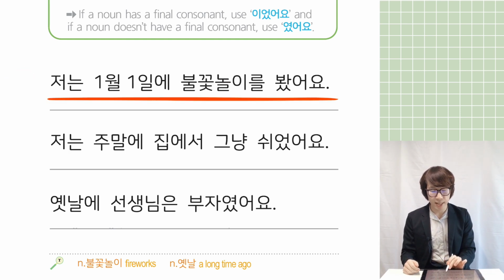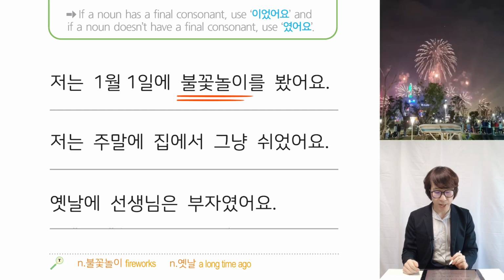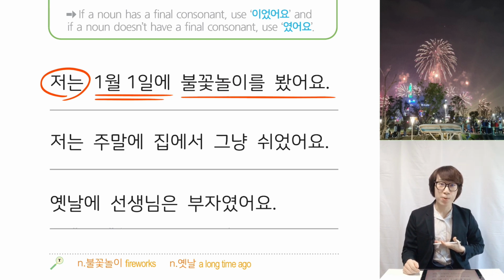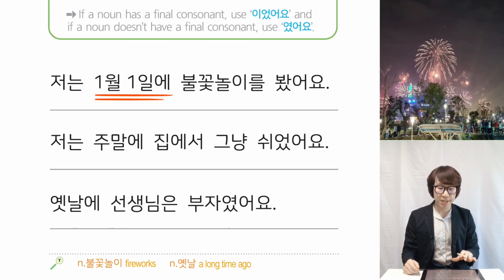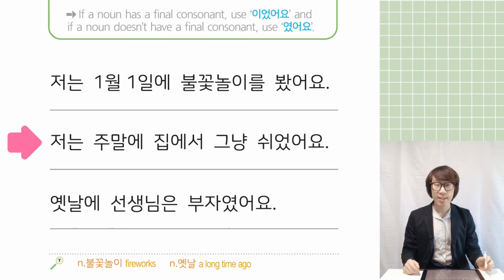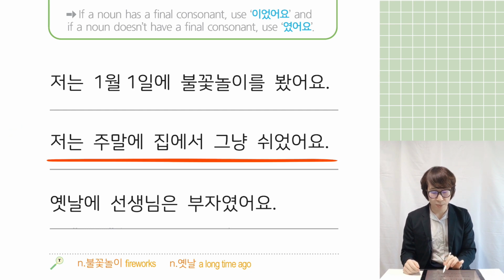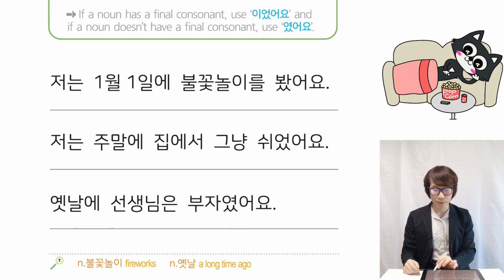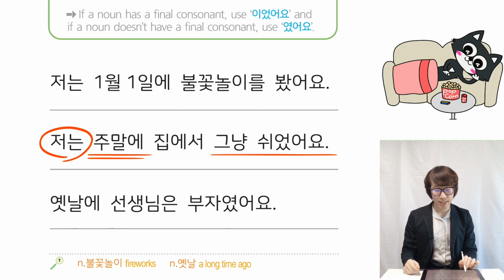저는 1월 1일에 불꽃놀이를 봤어요. 불꽃놀이 is fireworks. So 저는, I, 1월 1일에, on the 1st of January, I watched 불꽃놀이. You can say that: on the 1st of January I watched the fireworks. And second sentence: 저는 주말에 집에서 그냥 쉬었어요. 그냥 is just. So 그냥 쉬었어요, I just took a rest. So the translation is, on the weekend I just took a rest at home.